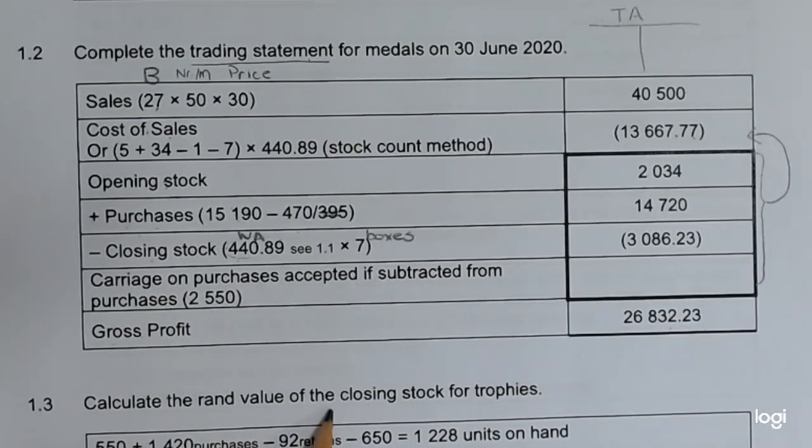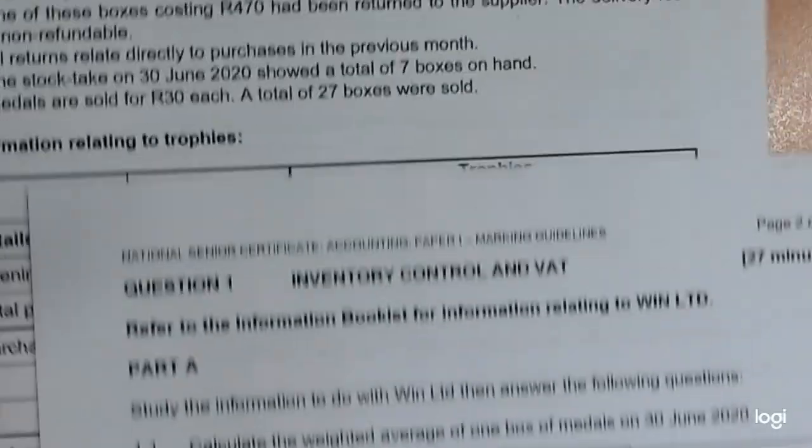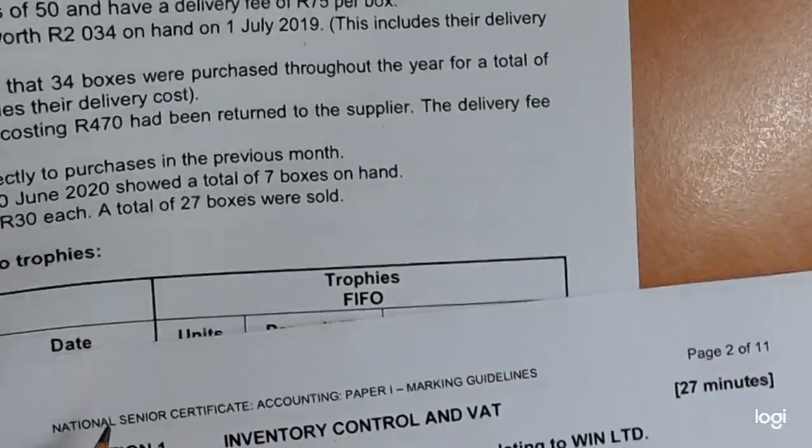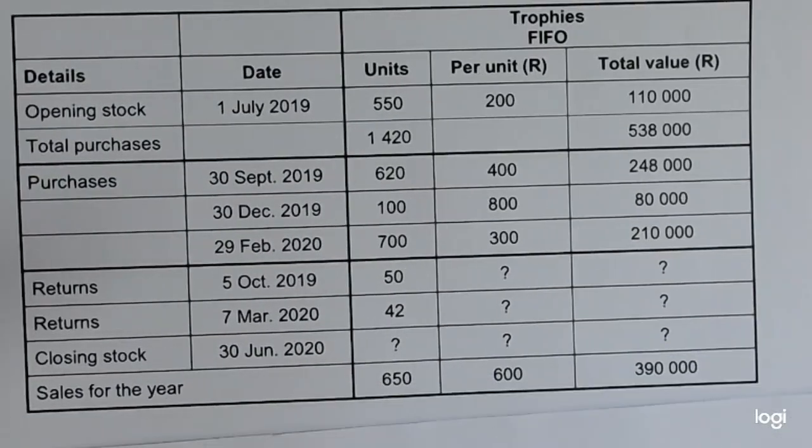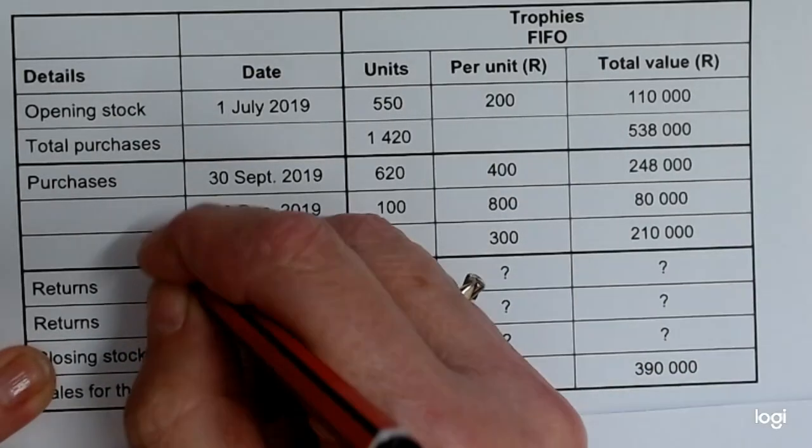Calculate the Rand value of the closing stock, but for trophies. So we're not working with this information here. We're now looking at the information with regards to the trophies. And remember, the trophies is the FIFO, and the FIFO is bottom up.